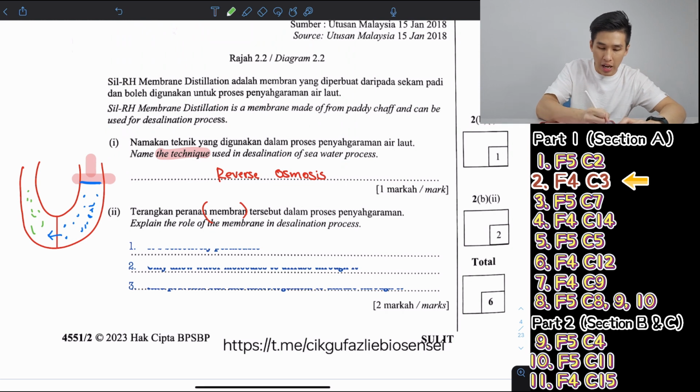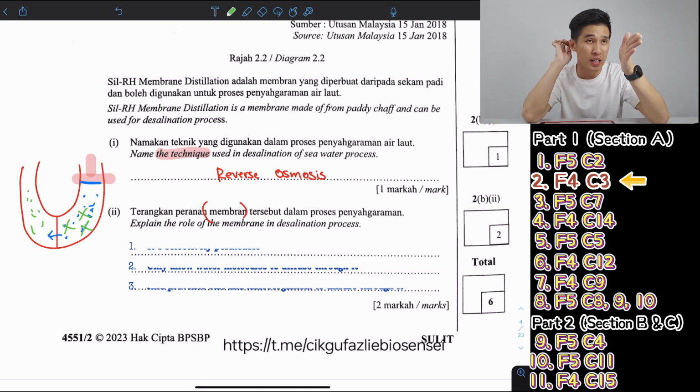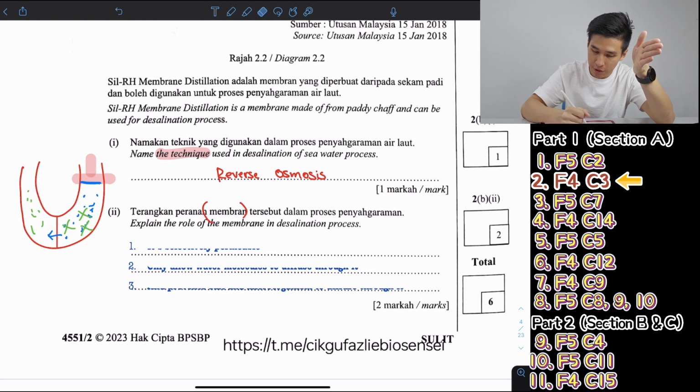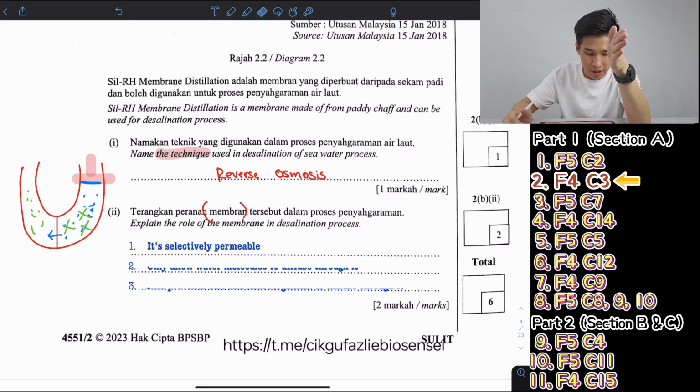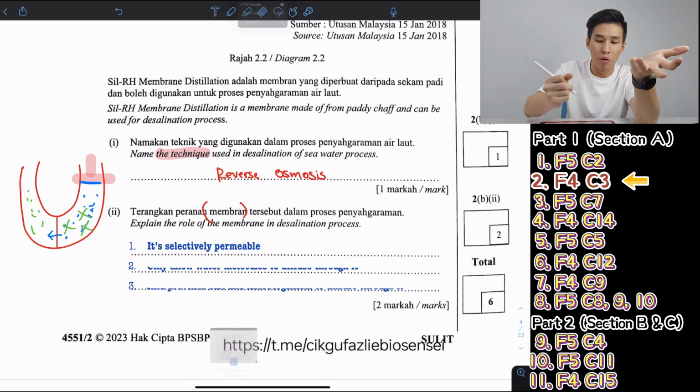All the salt, germs and microorganisms cannot pass through because they are too big to pass through this membrane. By now you should know that a selectively permeable membrane only allows small molecules to pass through. So first you say this membrane is selectively permeable, the characteristic of the membrane. A lot of you ask, teacher, can I write semi-permeable? This is a gray area, but it's better to follow the textbook.